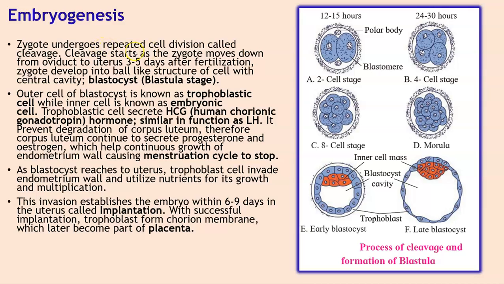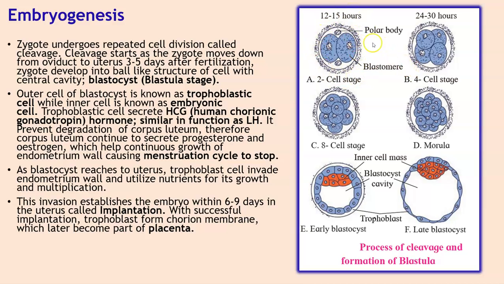So the zygote undergoes repeated cell divisions called cleavage. Cleavage starts as the zygote moves down from the oviduct to the uterus, 3 to 5 days after fertilization. This zygote develops into a ball-like structure of cells with a central cavity. This is called the blastocyst or the blastula stage. So here in this image you can see the events that occur during cleavage. When the zygote passes to the fallopian tube, this process of cleavage starts, where there is rapid mitotic division.